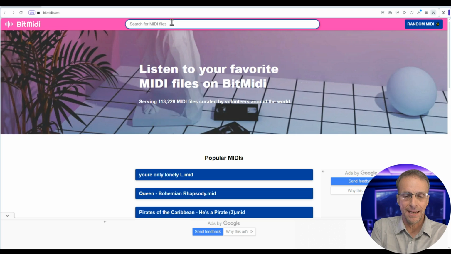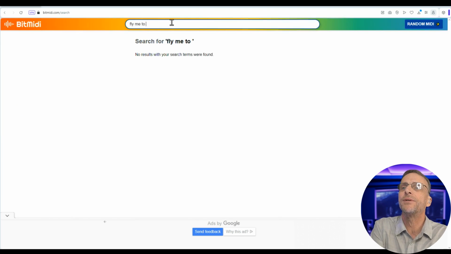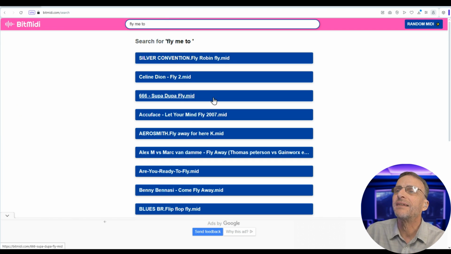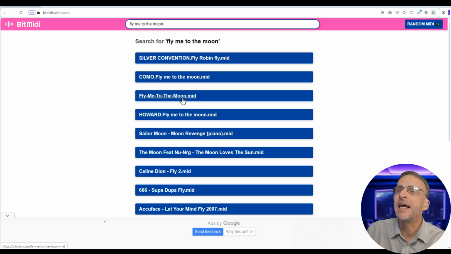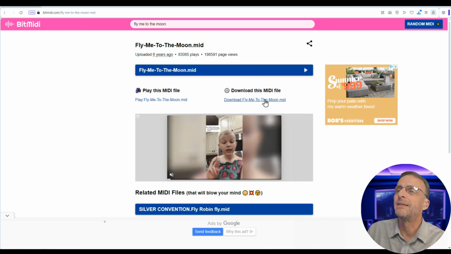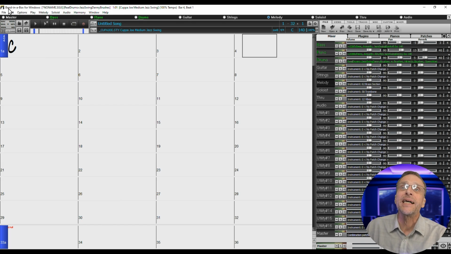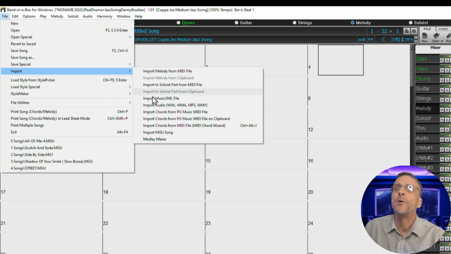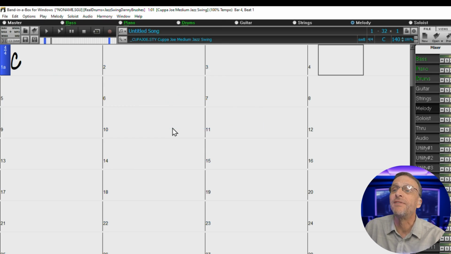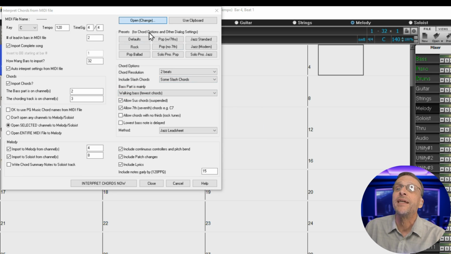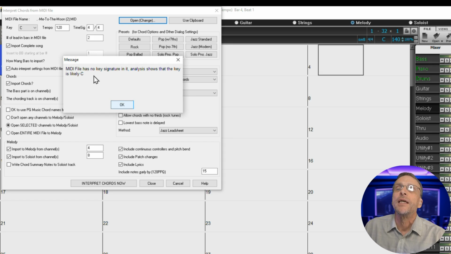We'll just go up here and type Fly Me to, and let's see if we can find it. The Moon. Fly Me to the Moon. Download this MIDI file. I'm saving all my work files in a folder called Fly Me Demo. Then back in Band in a Box, I just go under File and import chords from MIDI file. Up here, I choose the MIDI file by clicking here, navigating to the Fly Me demo, and just open that file up in here.